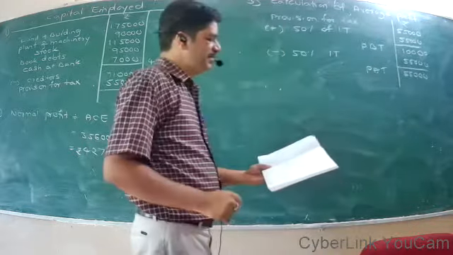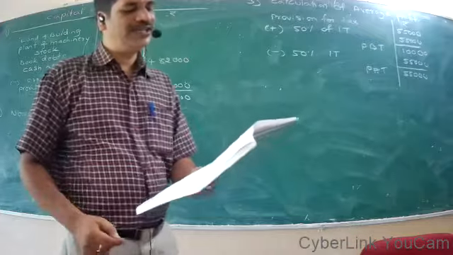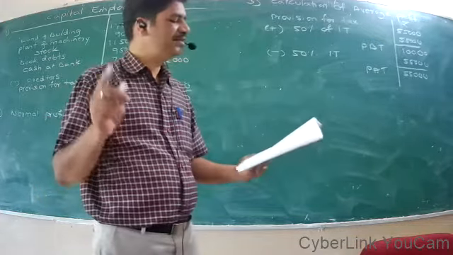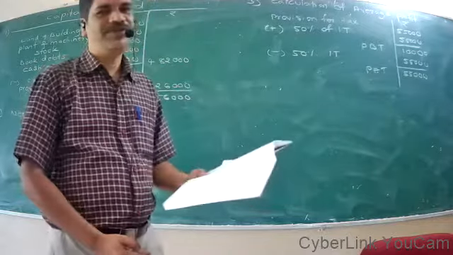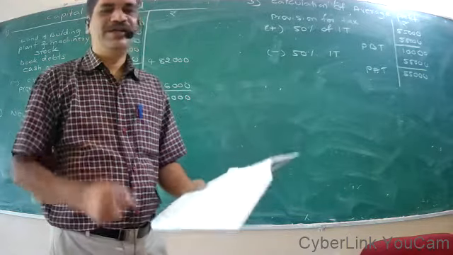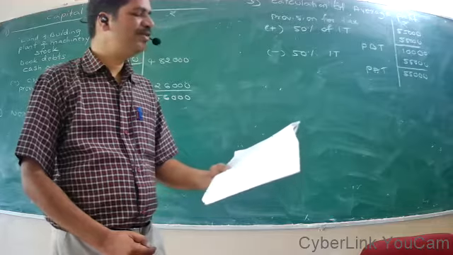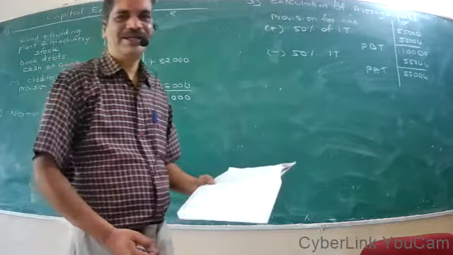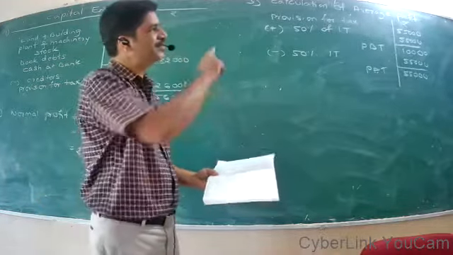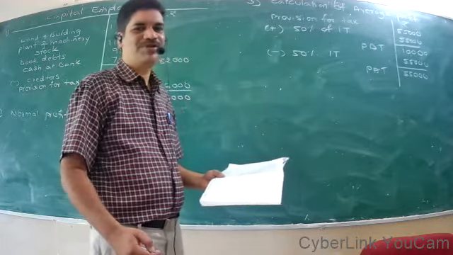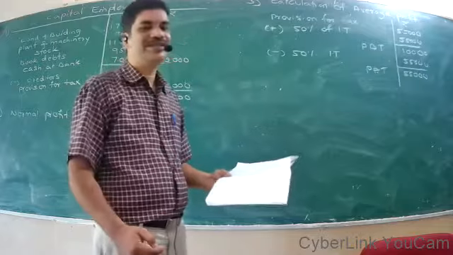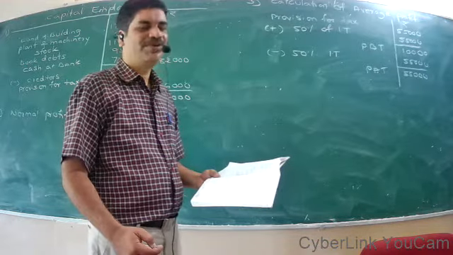So when the provision for taxation at 50% of the profit is 55,000, the profit would be 1,10,000, because provision for tax is exactly 50% of the profit.